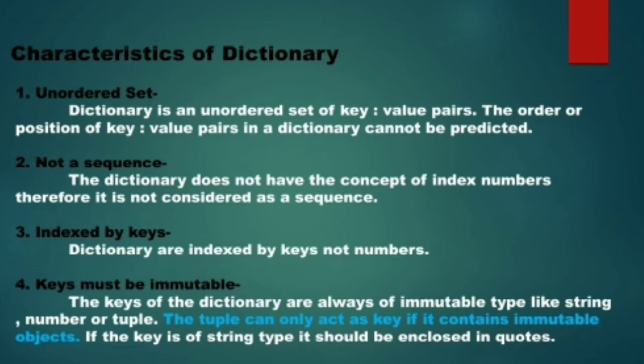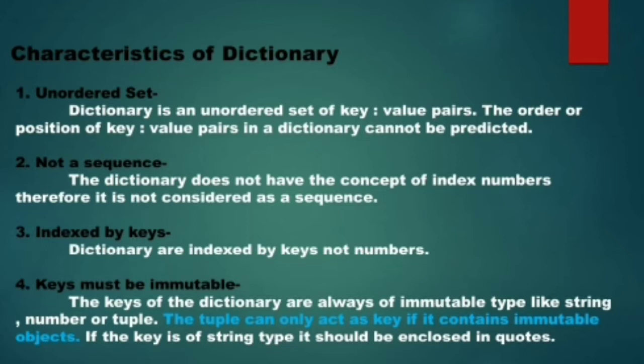Coming up to the next characteristic, a dictionary is not considered as a sequence. Why is it not considered as a sequence? Because in dictionary, the values do not have an associated index number, but values have an associated key. Since the concept of index number is not there, therefore it is not considered to be a sequence. Next, as we have already discussed, dictionary is indexed by key, not by index number, because there is no concept of index numbers in dictionary.